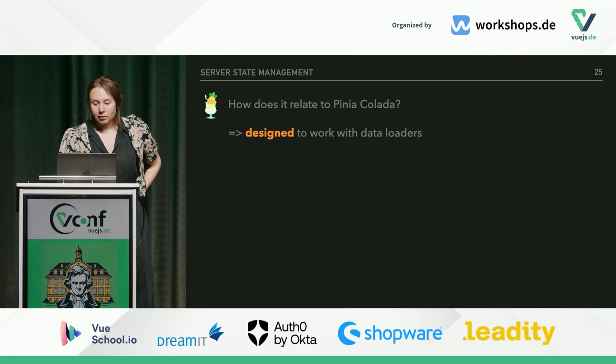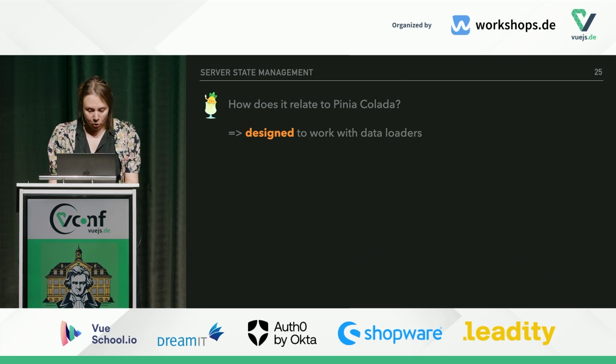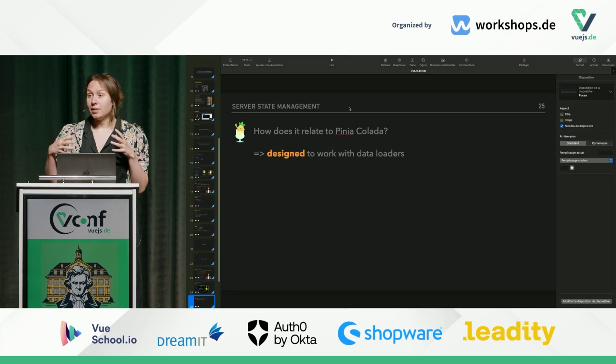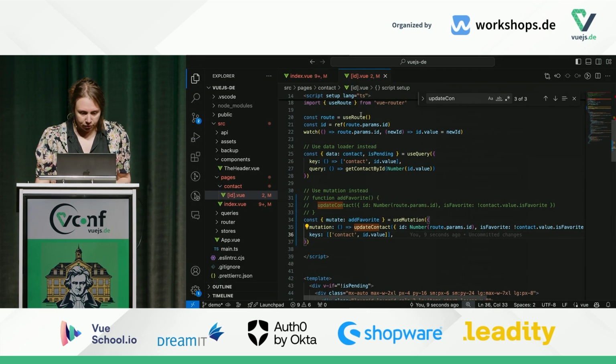Well, actually, Pinia Colada has been designed to work with data loaders. And I will show you right now how it can work. That will be really just a glimpse about data loaders, how they work, and how Pinia Colada can fit inside.